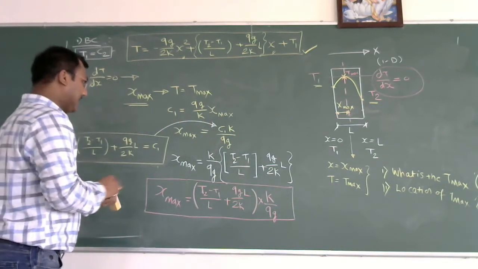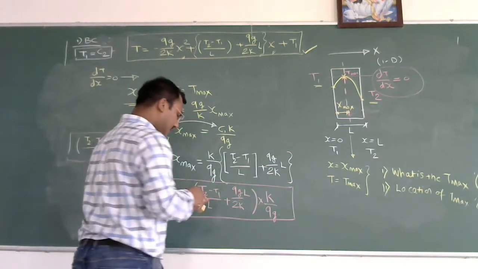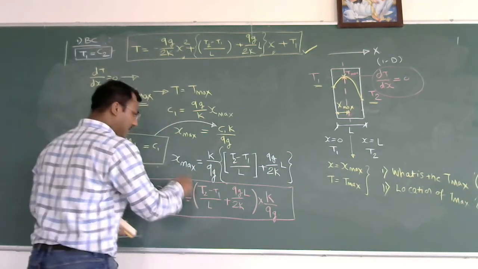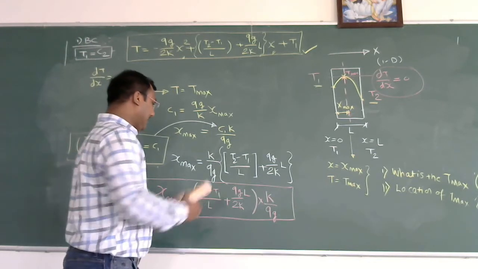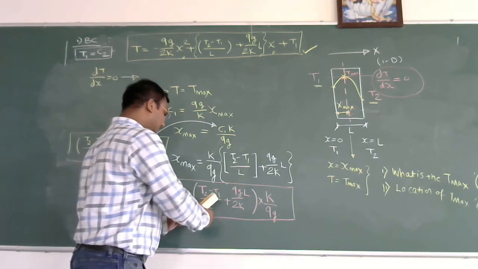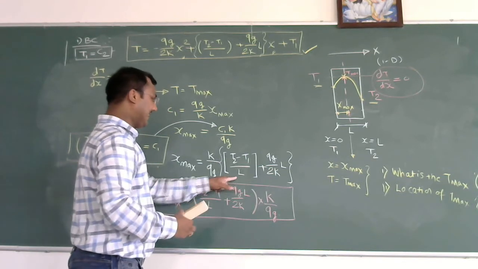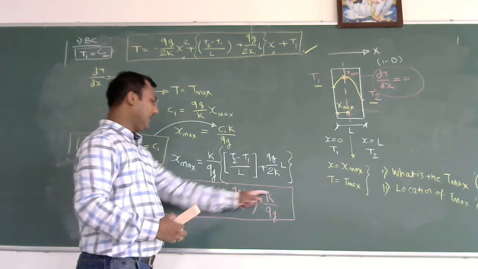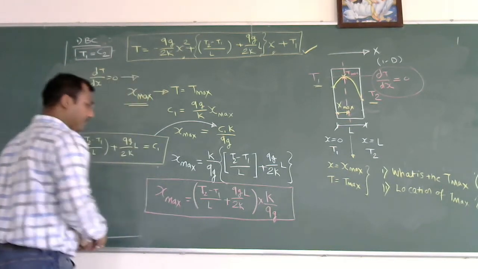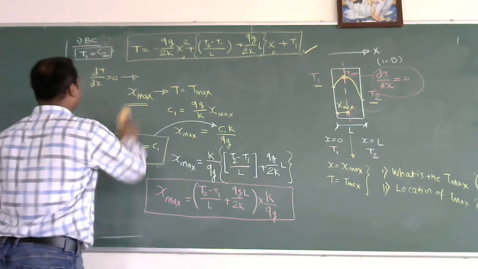So this becomes your x max. Simply, I rearranged the terms so that I get a familiar equation: T2 minus T1 divided by the thickness of the slab, plus internal heat generation qg by 2k into L, times k upon qg.